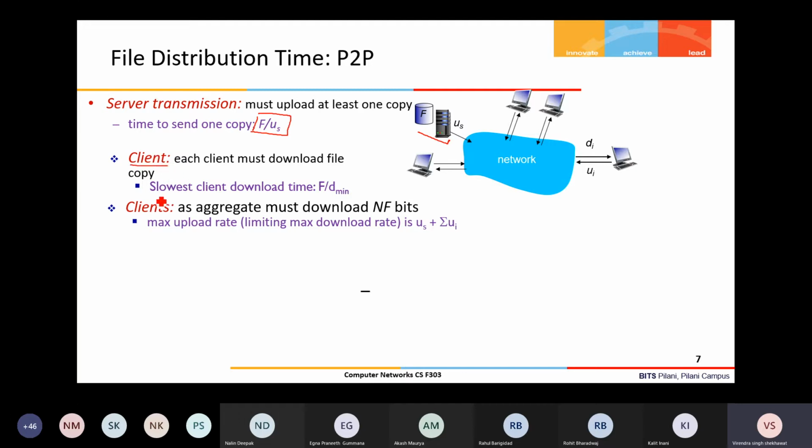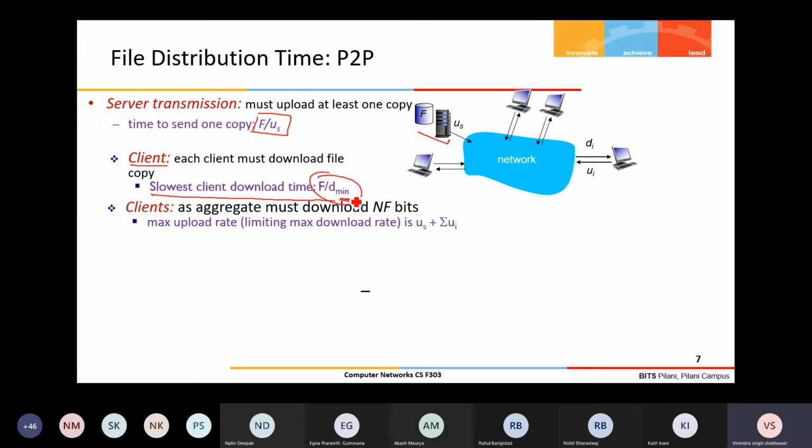Again, the slowest client will be our observation point. The slowest client will take F by D minimum. D minimum is the minimum bandwidth among all the peers. Right.